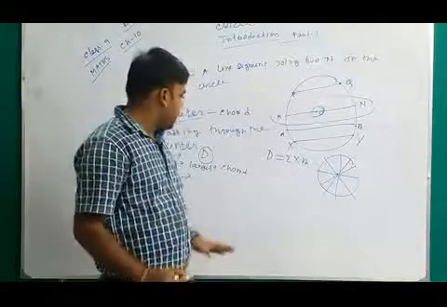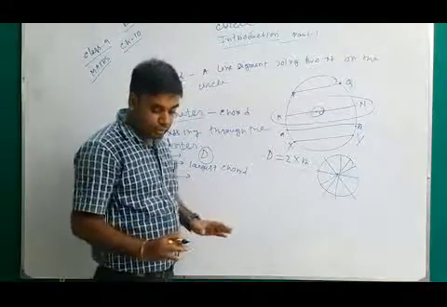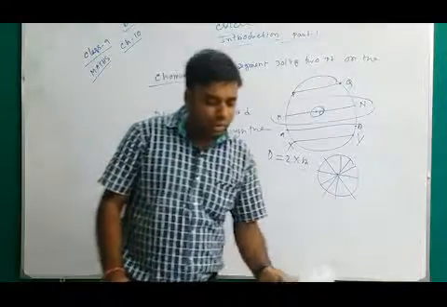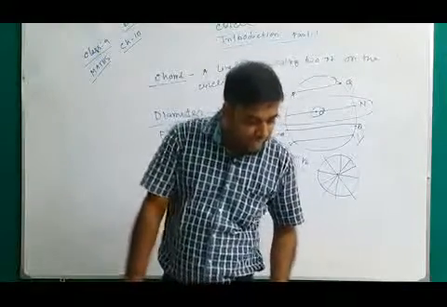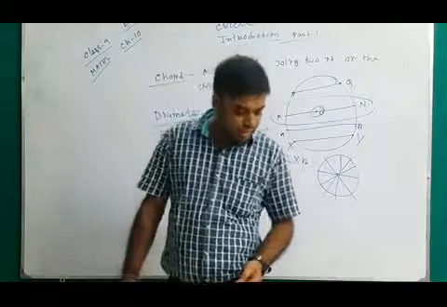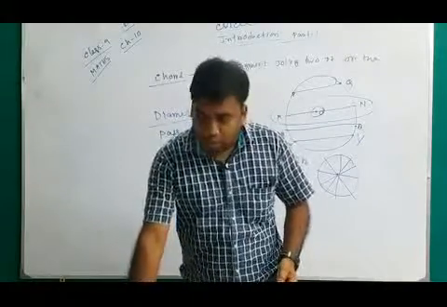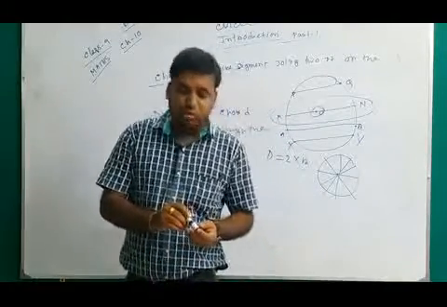So students, today I have discussed up to diameter. Next day I will discuss secant, tangent, arc, central angle, semicircle and concyclic points. I hope it is clear to you. Thank you. Bye.